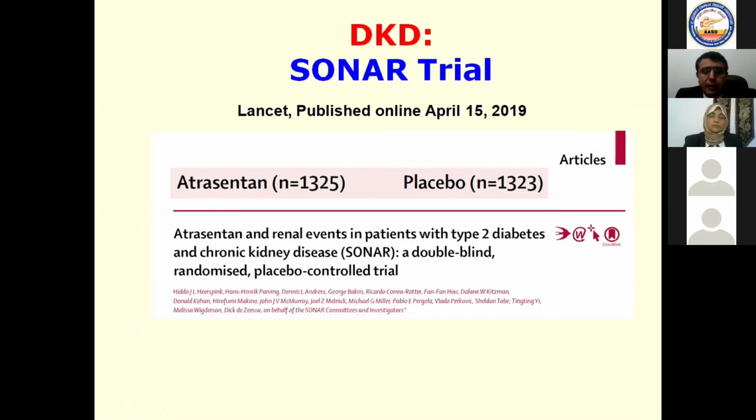What about the SONAR trial? The SONAR trial used a new drug which is atrasentan. Atrasentan is an endothelin receptor A antagonist, and these are very promising drugs.